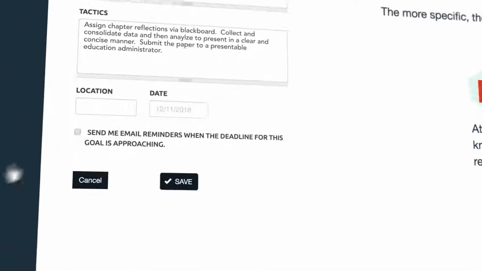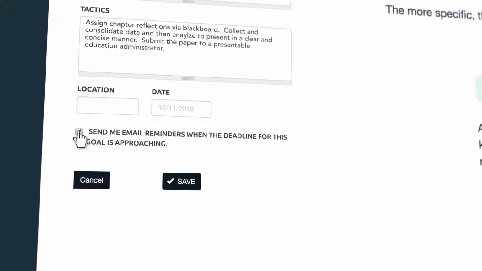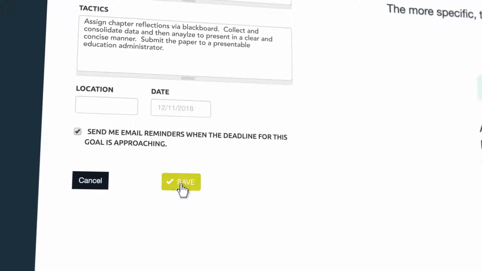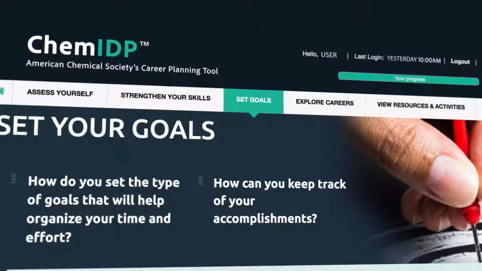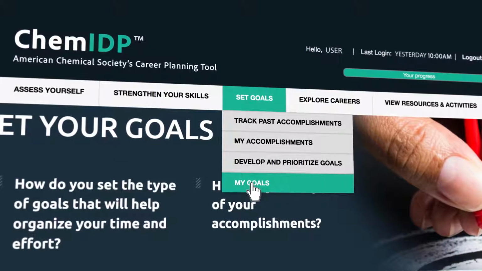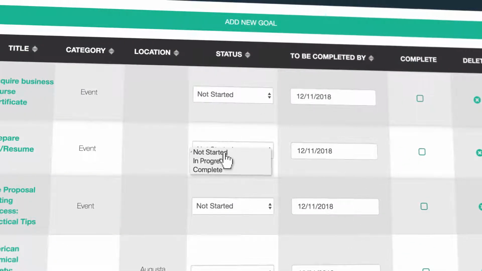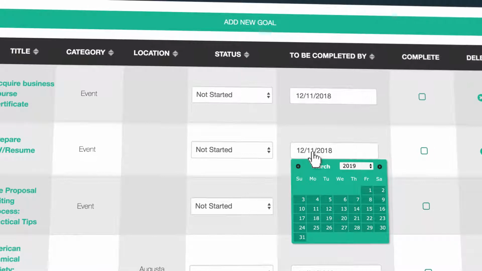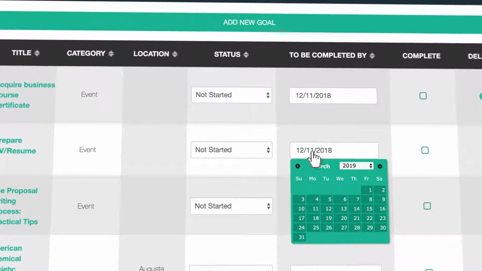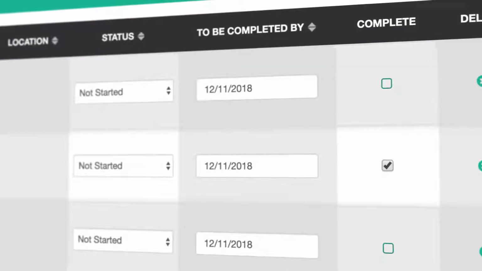Check the box at the bottom for email reminders to help you stay on track. Once you're done creating your goal, click Save. When you've created a list of goals, you can view them in the My Goals section. Here, you can manage the list, change the status, deadline, and other details. And when you've achieved your goal, simply check Complete to save your goal as an accomplishment.